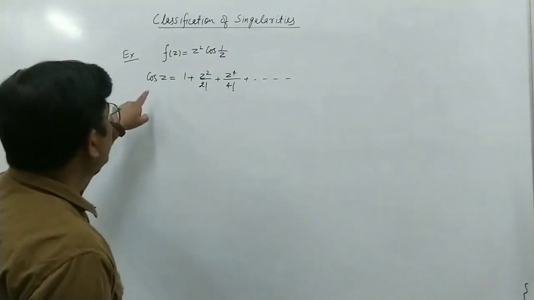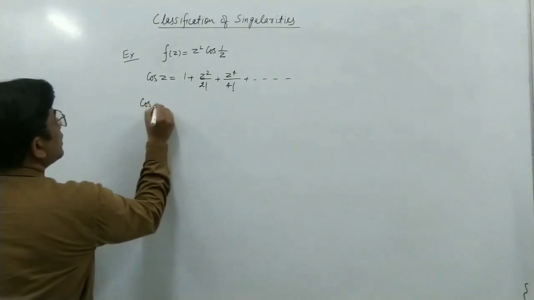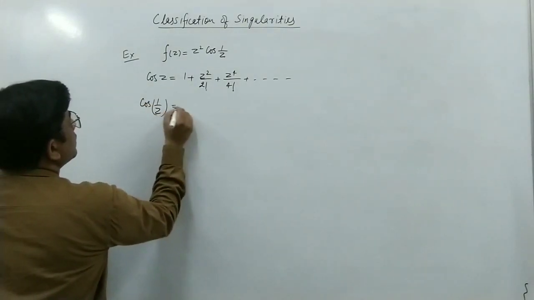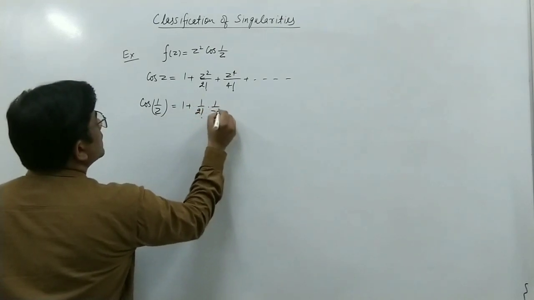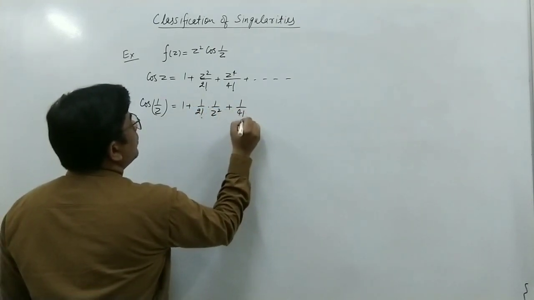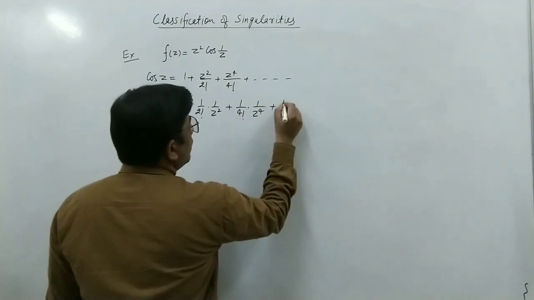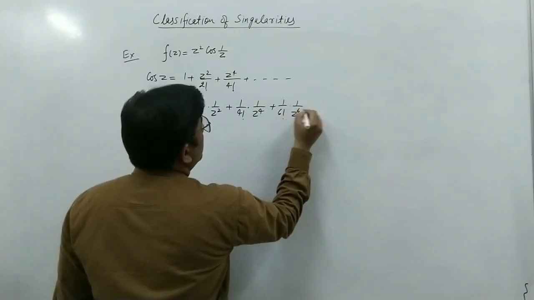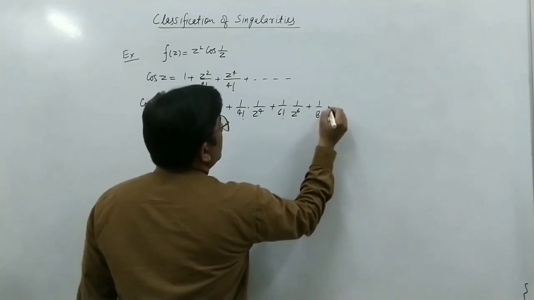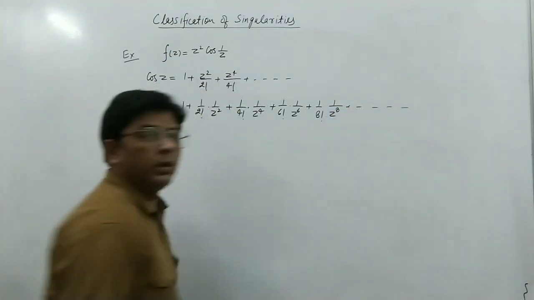So cos(1/z) will be 1 plus 1/2! times 1/z squared plus 1/4! times 1/z to the power 4, plus 1/6! times 1/z to the power 6, plus 1/8! times 1/z to the power 8 and so on.